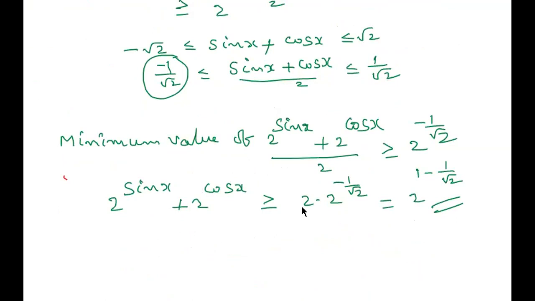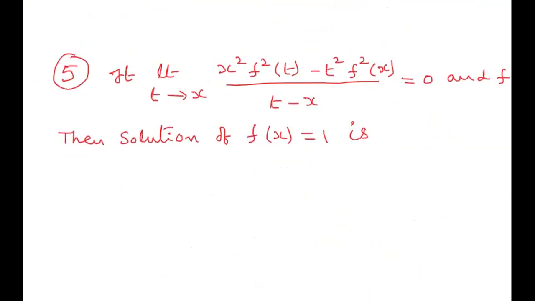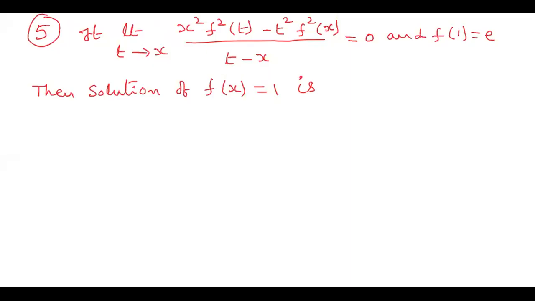Okay, so now I am going to the fifth question. See the fifth question, what is given. If limit t tends to x of (x square f square of t minus t square f square of x) divided by (t minus x) is equal to 0, and f of 1 is equal to e, then the solution of f of x is equal to 1 is... What is the solution of that? That means we need to find the x value there.